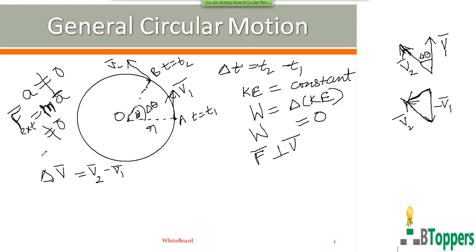Because in uniform circular motion, mod of V2 bar is the same as mod of V1 bar. So mod of vector minus V1 bar, from the definition of negative vector, is the same as mod of V1 bar, which is equal to mod of V2 bar. So these two vectors shown in the figure, V2 bar and minus V1 bar, have the same magnitude. So the resultant bisects the angle between the two vectors. So delta V bar acts like this.